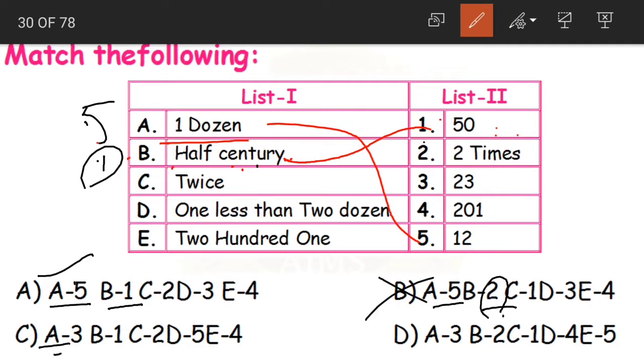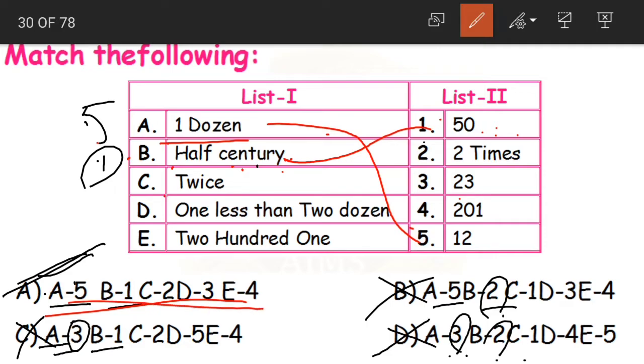Option C, A3, B1. A is 5, not 3. So again this is wrong. Option D, A3, B2. Here both are wrong. So what is the only correct answer here? Option A. Yes, let us solve the remaining sum also, but again in match the following, only if we solve 2 or 3 also we can get the whole answer.